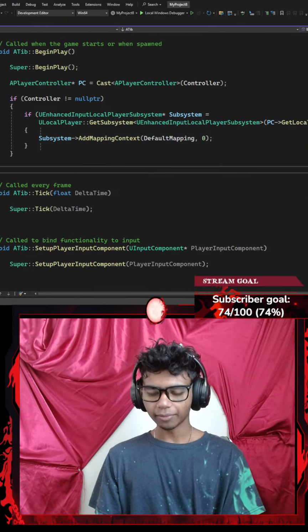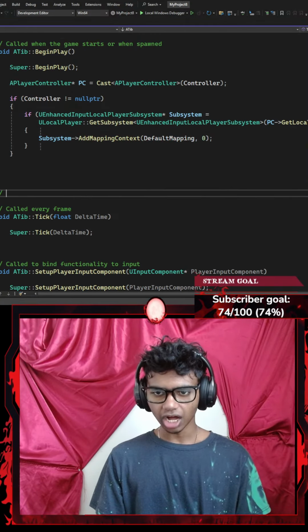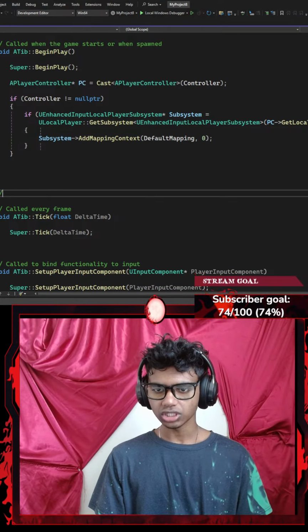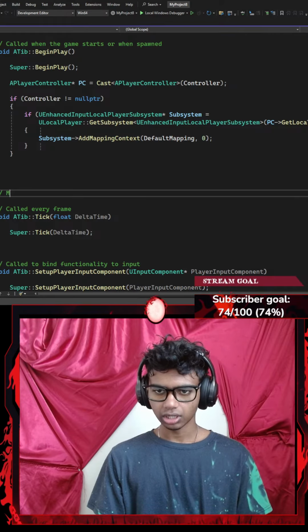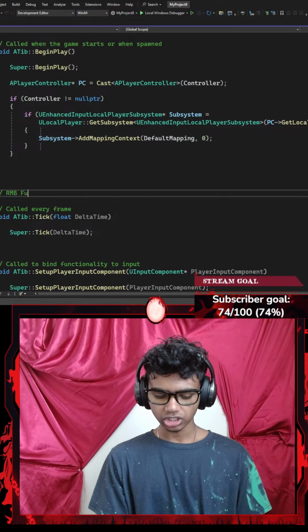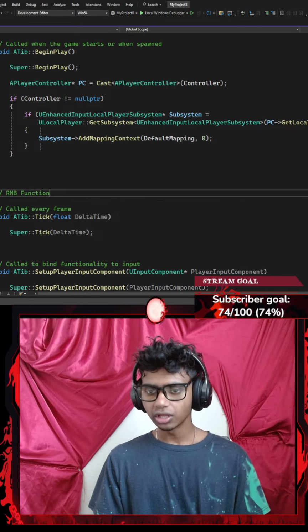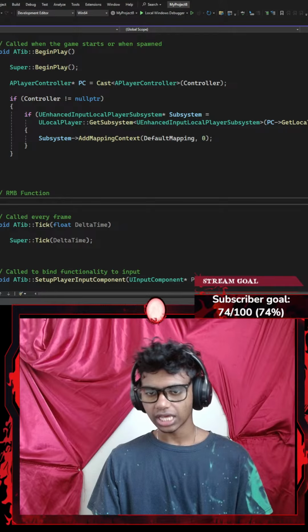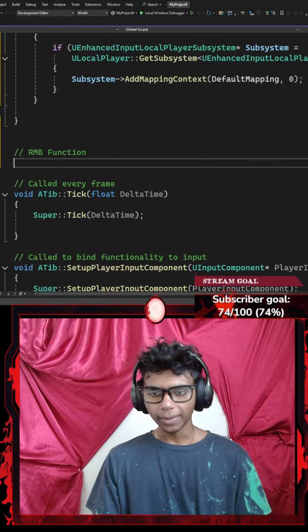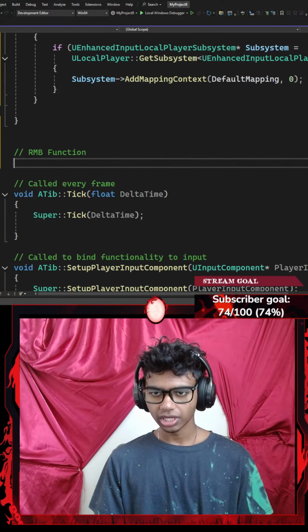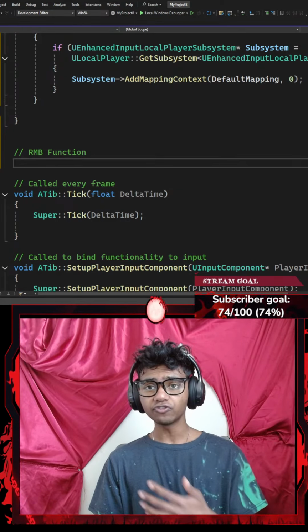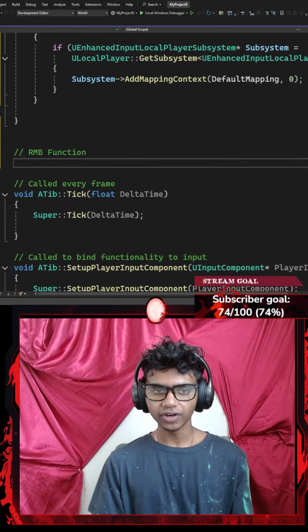Once I'm done with that, let's add a comment that says something like functions. I want to create a few functions. Let's go with RMB function. This is going to be my right mouse button function. There, I'm going to define the function I declared inside of my header file.